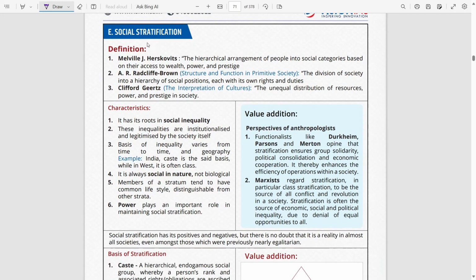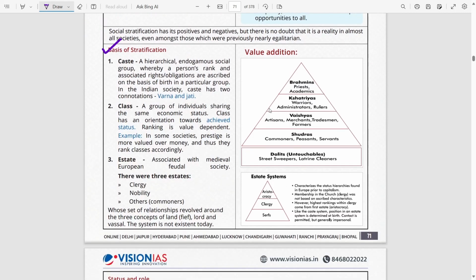Finally, we have social stratification, which is a very favorite topic of UPSC. And for the last few years, no question has been asked on this, as far as I know. So in the next 1 or 2 years, a question from this topic is highly likely. Again, one definition would be enough. Prepare its characteristics, what is the basis of stratification, as well as some diagram like this you can make.